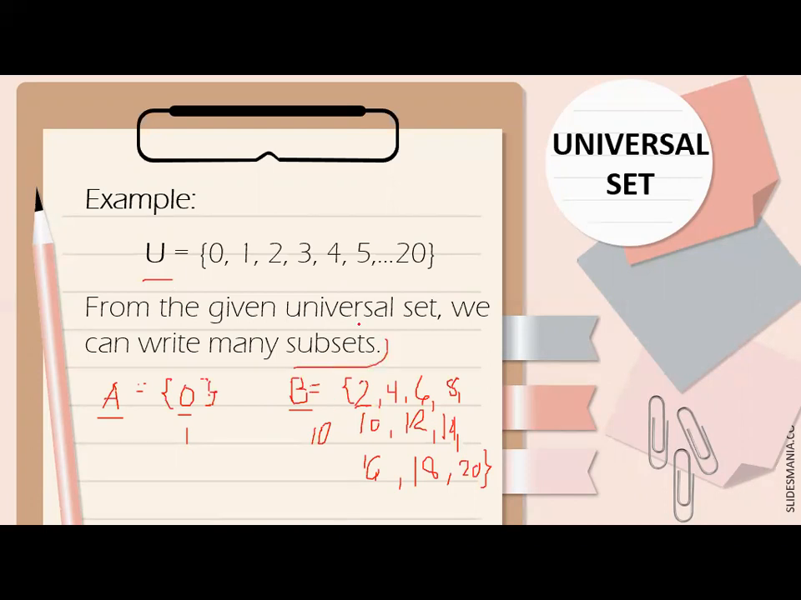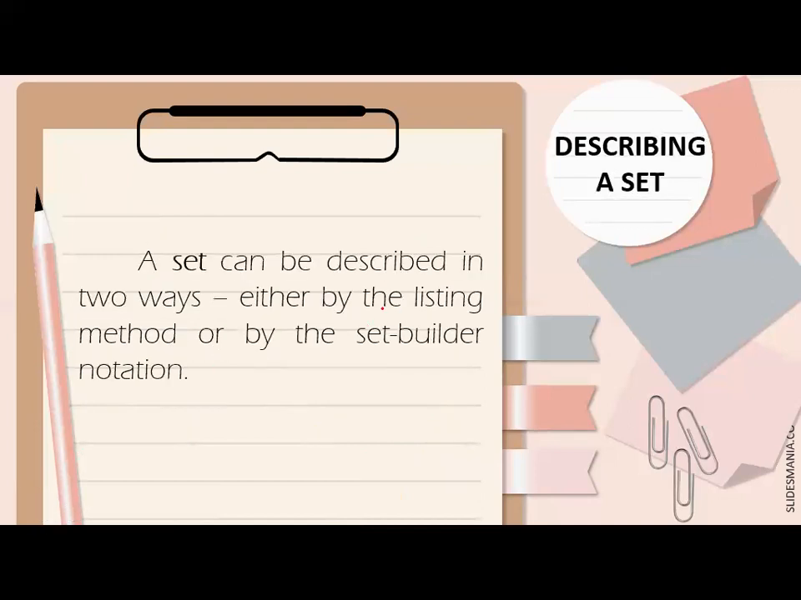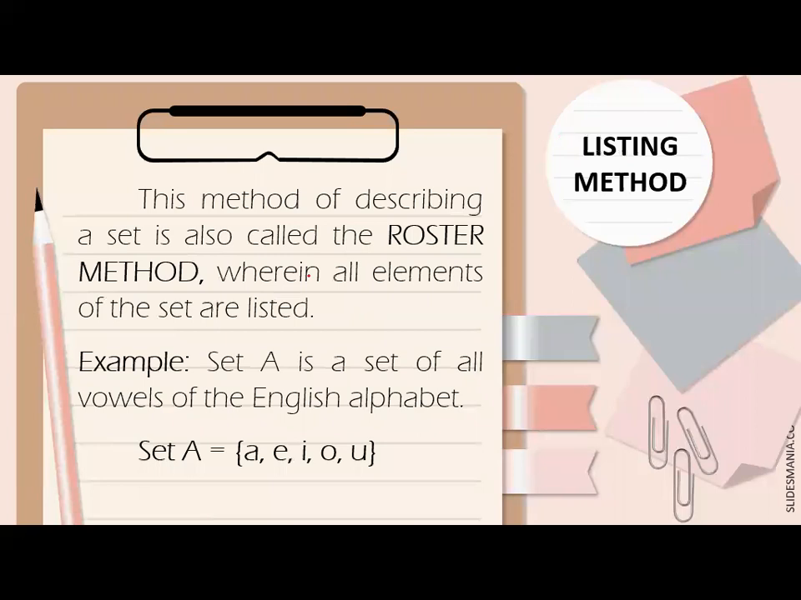Subset. Subsets. Okay, very good. Next, a set can be described, like what I've said a while ago, in 2 ways, either by listing method or set builder notation. Meron tayong mga ibang term dyan. Okay, so let's have the listing method first. This method of describing a set is also called the roster method, wherein all elements of the set are listed. Okay, so nakalista lahat ng mga elements dun sa ating set.